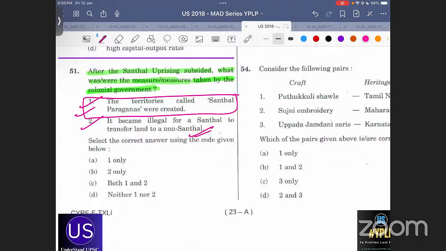Secondly, it became illegal for a Santhal to transfer land to a non-Santhal. Even if you have not read this exact statement, try to link it to the concept. See, this was the entire thing: there is a Santhal, okay, and the British want their land. But suppose what they were doing is giving their land to someone else, transferring it in someone else's name, a trader, a merchant. The British want them to keep doing this, keep giving them money, right? That is the main point. So here the British, after subsiding the Santhal uprising, so that it doesn't happen again, made it illegal for a Santhal to transfer land to a non-Santhal. If you know this concept, you are done. Correct? So, in this case, both 1 and 2 will be the answer. Correct?